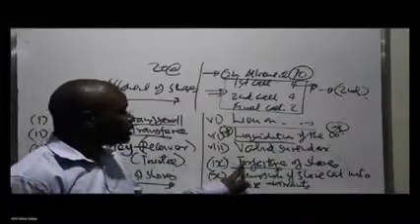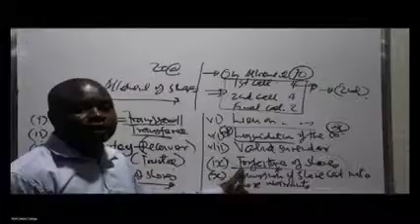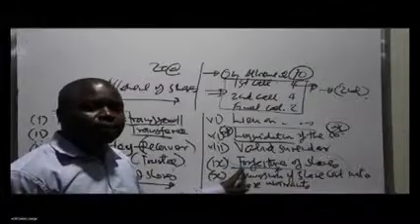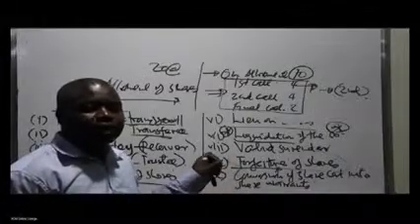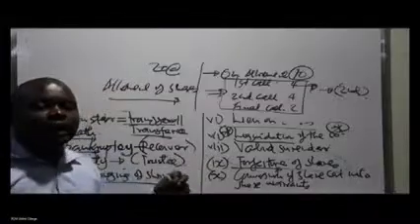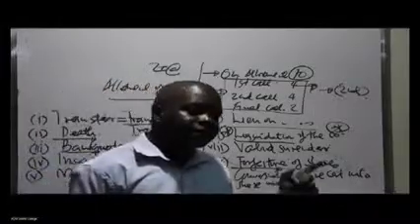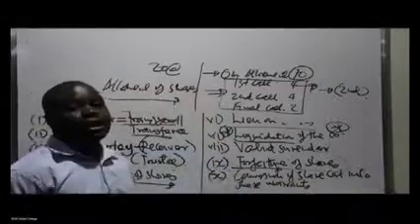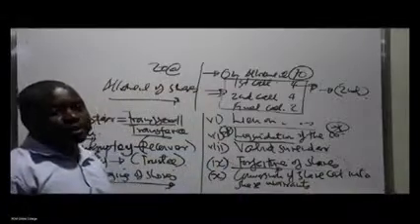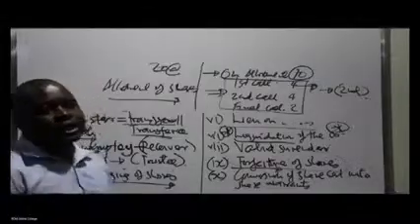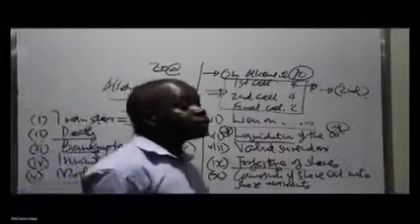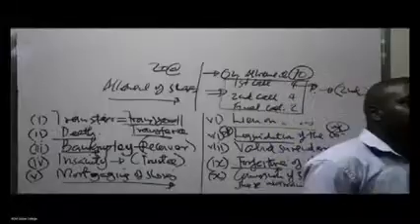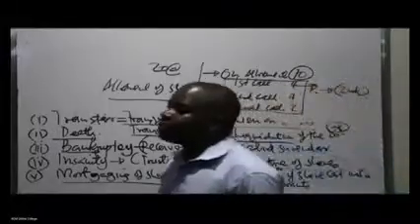Forfeiture of shares is cancellation of shares of a shareholder as a result of non-payment of calls. When the company makes a call, you make payment of any outstanding amount on your shares. If you don't, and the articles of that company allow, they can cancel your shares and you lose membership of the company. So that's what you mean by forfeiture: cancellation of shares of a member of the company as a result of non-payment of calls.